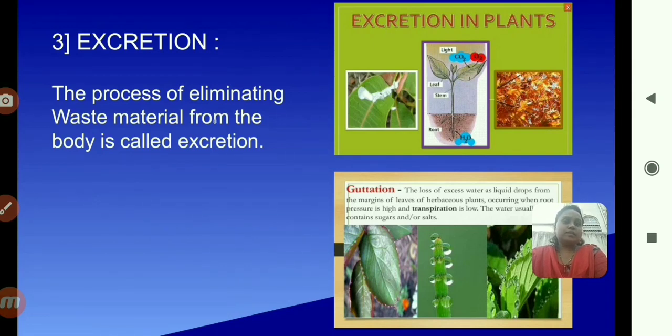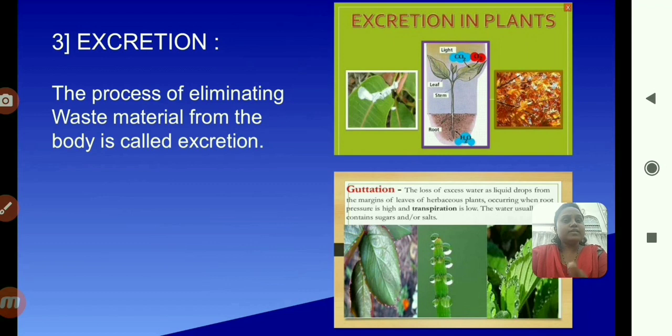Kidney. This is the organ for excretion. For urination, the kidney is used. Urine is also waste material of our body, and it can be taken out from our body with the help of the kidney. Okay. In plants, there is also excretion.